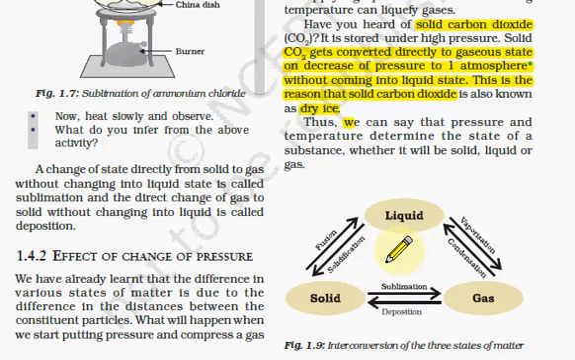Here you can see that when liquid gets converted into gas, the process is called vaporization. When gas is converted into solid, the process is called deposition. When solid gets converted into liquid, it's called fusion. And the reverse, when liquid gets converted into solid, it's called solidification. When solid directly gets converted into gas, it's called sublimation. And when gas gets converted into liquid, it's called condensation.